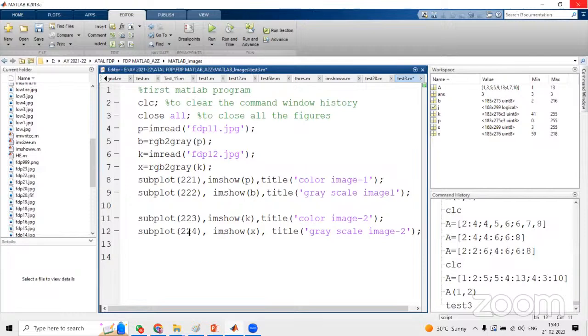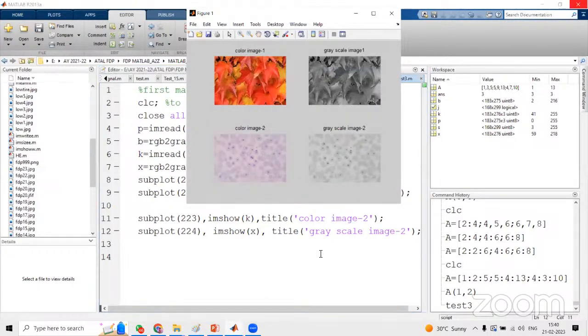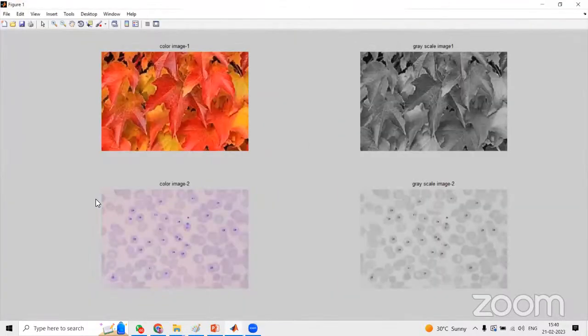I have just removed the comma. Now you will get the same output only. There is no issue with the output. So we are getting 2 color images and 2 grayscale images, provided that our objective is to display them in one figure in 2 by 2 matrix form, that means grid form, and we are able to see all 4 images in one figure instead of looking at 4 separate images, as we did for other programs.